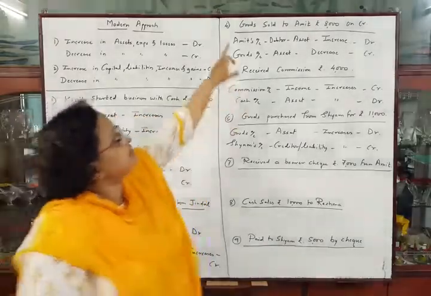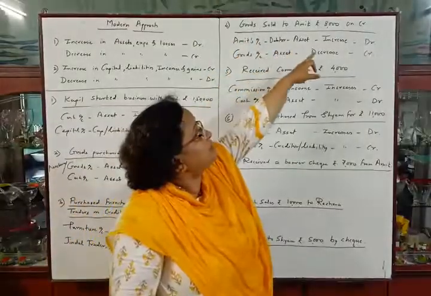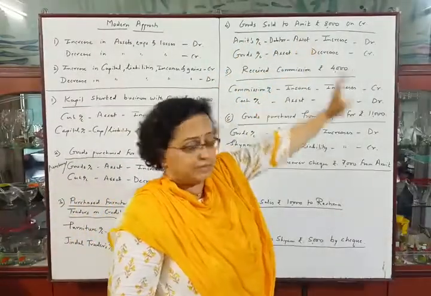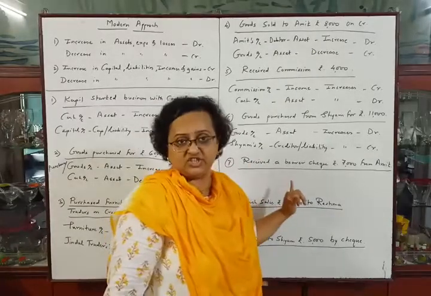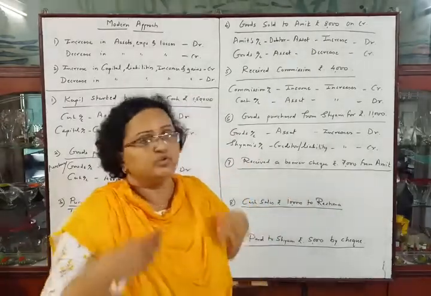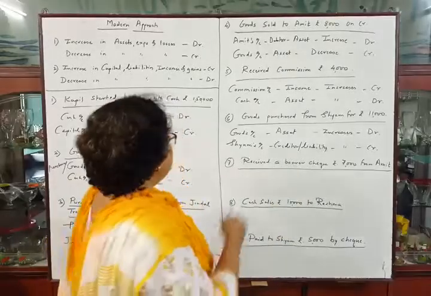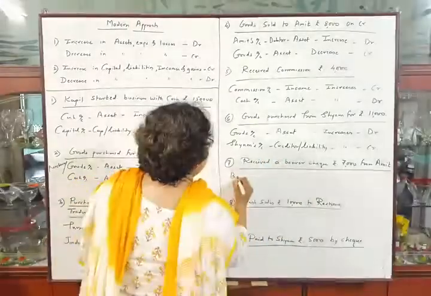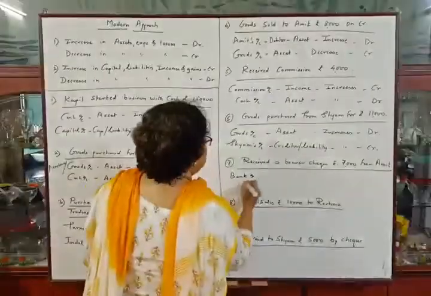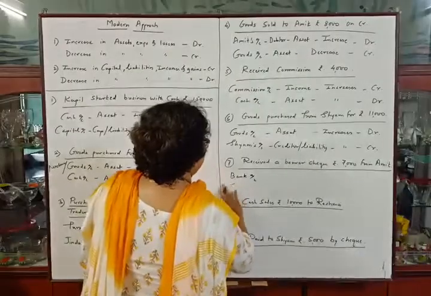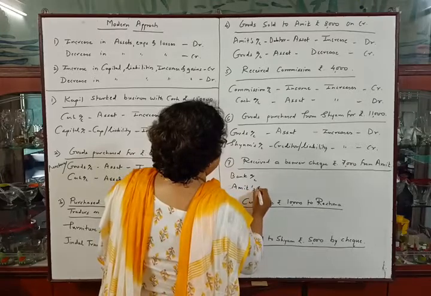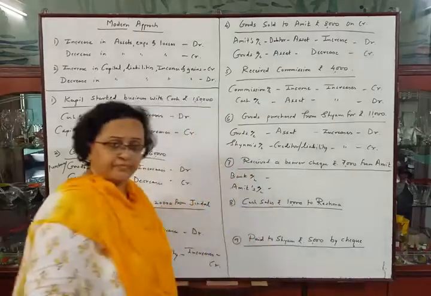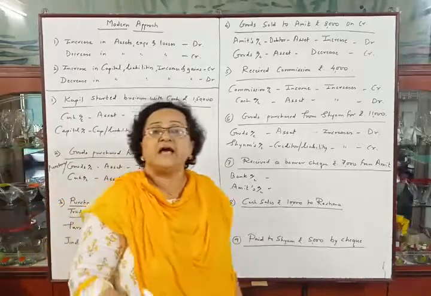See, in this transaction we have sold goods to Amit on credit rupees 8,000. From that amount he is paying us rupees 7,000, giving a bearer check. It means the check should be deposited into bank. There are two accounts here. First account will be bank account and second account will be Amit's account, as Amit is giving the amount to us. Okay, bank account means cash at bank.